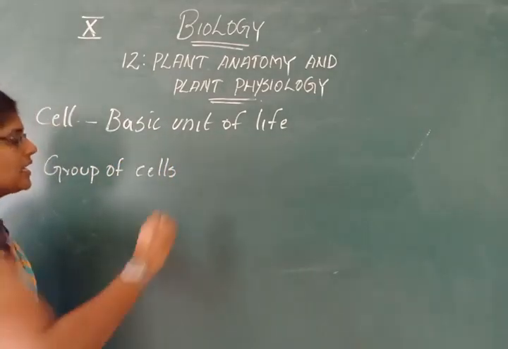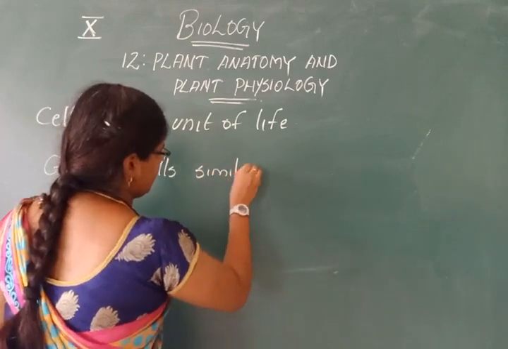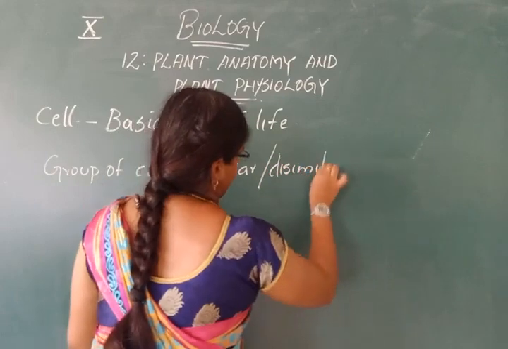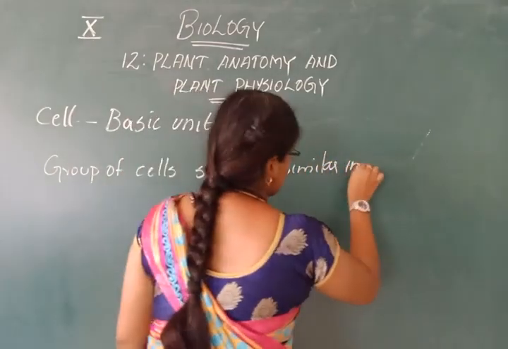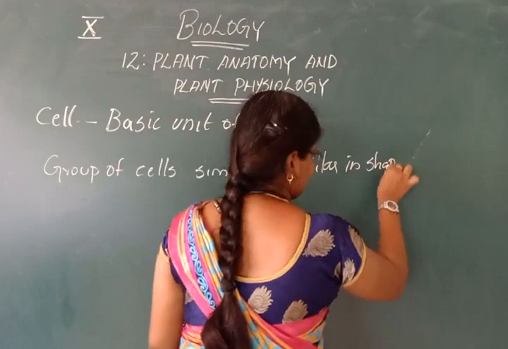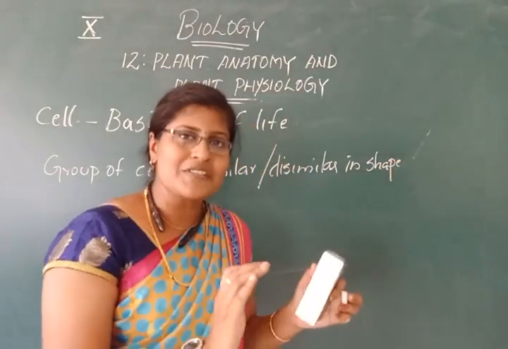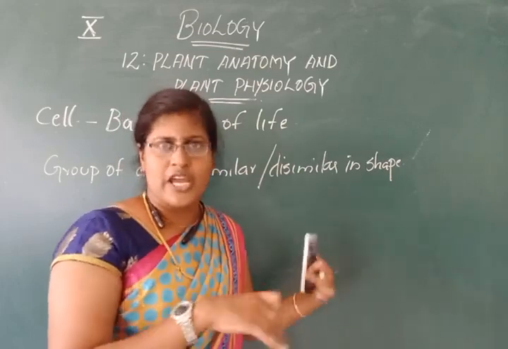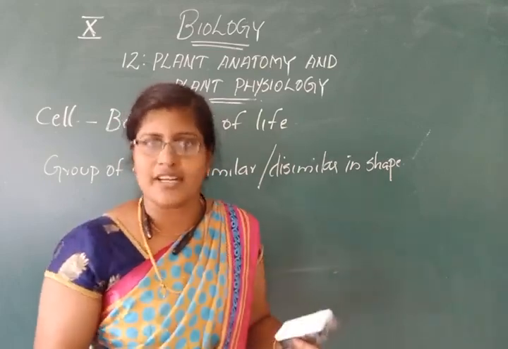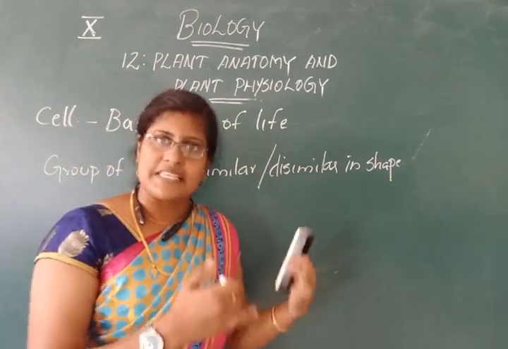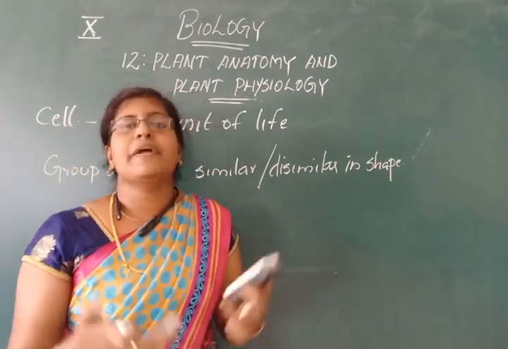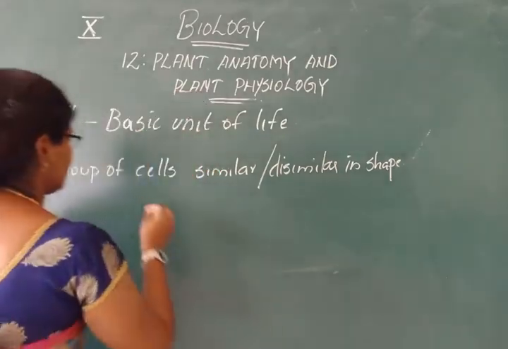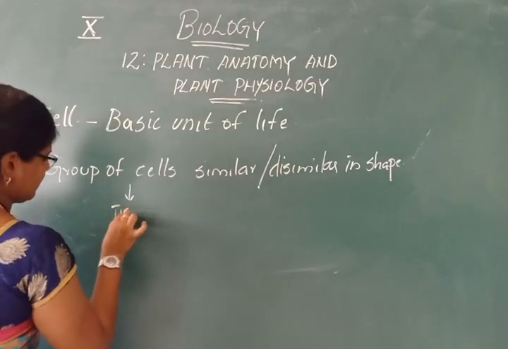A group of cells that are similar or dissimilar in shape, which means a group of cells that together produce tissues. The cells may be the same or may be different in shape, but all together they produce what are called tissues.